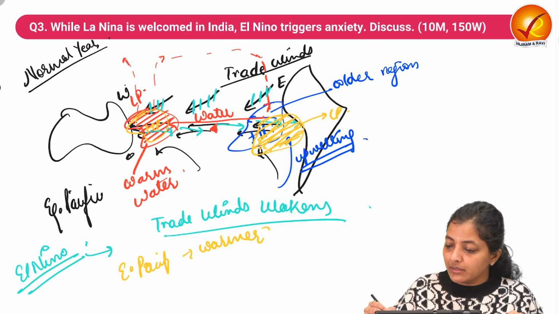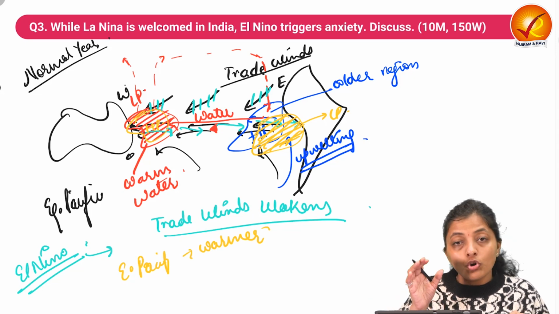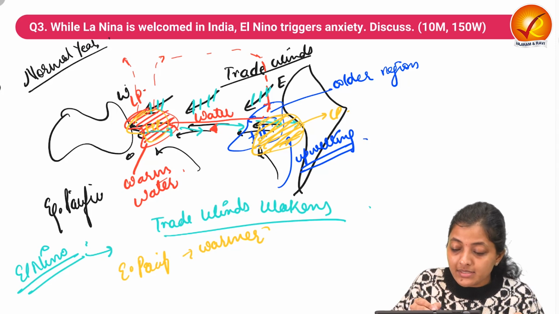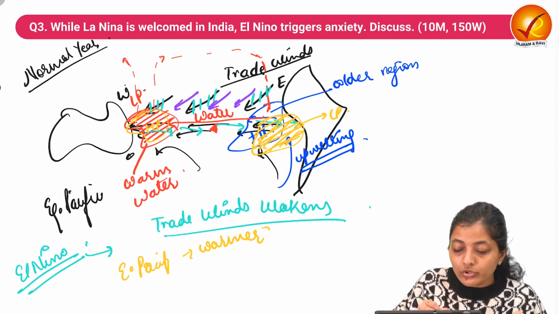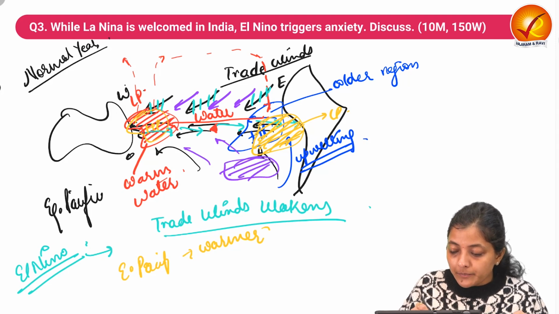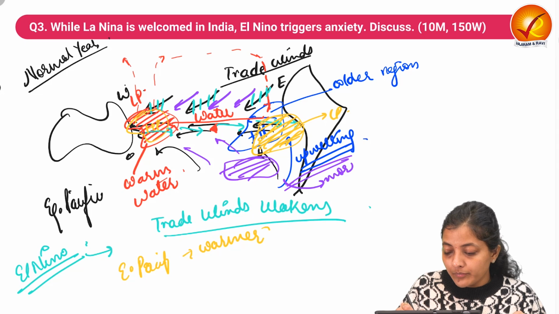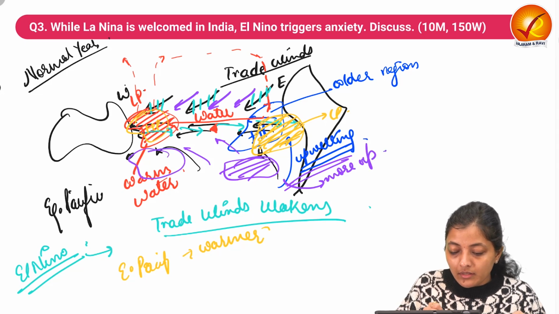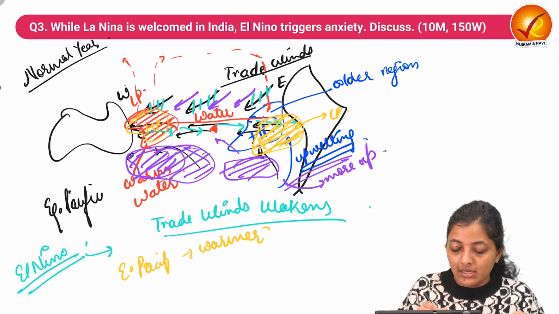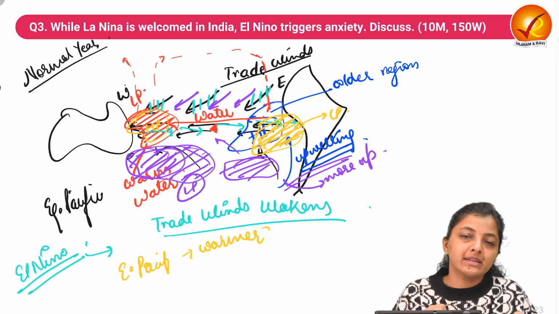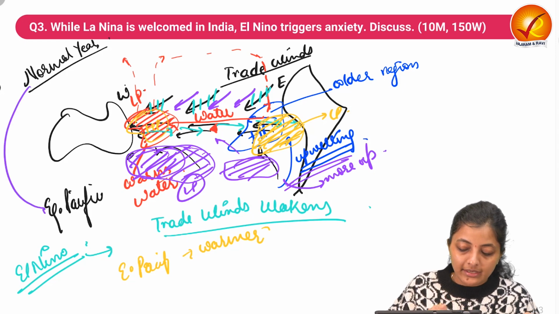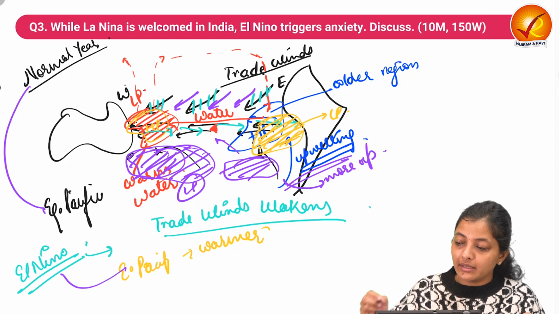And the La Nina year is when the normal year gets exaggerated or accelerated, meaning the trade winds are now stronger. It means more upwelling, and here more warm water gets collected over a larger area as well, and a huge low pressure gets generated. So this is the basic concept behind the normal year, El Nino year and La Nina year.